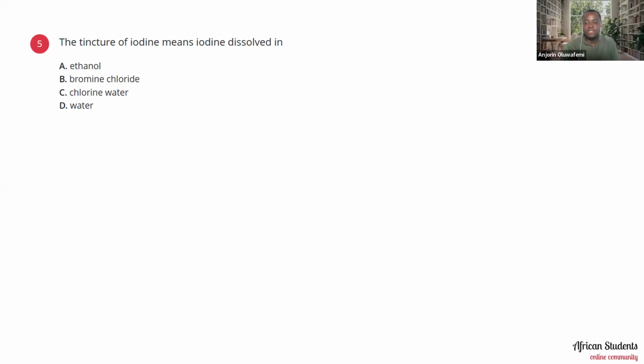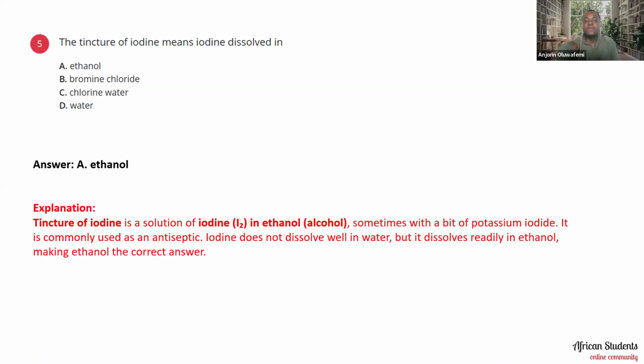Okay, so that's that. The fifth one says that the tincture of iodine means iodine dissolved in what? Iodine dissolved in A, ethanol, B, bromine chloride, C, chlorine water, D, water. The right answer to this one is ethanol, option A. Tincture of iodine is a solution of iodine in ethanol, that's alcohol, sometimes with a bit of potassium iodide. It is commonly used as an antiseptic. Iodine does not dissolve well in water, but it dissolves readily in ethanol, making ethanol the correct answer.